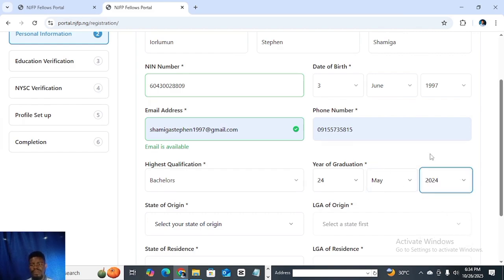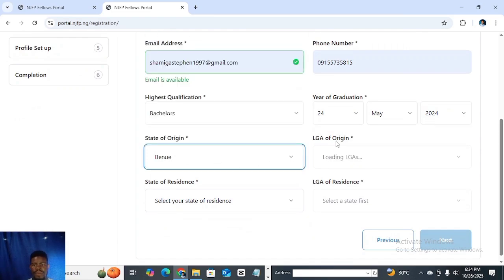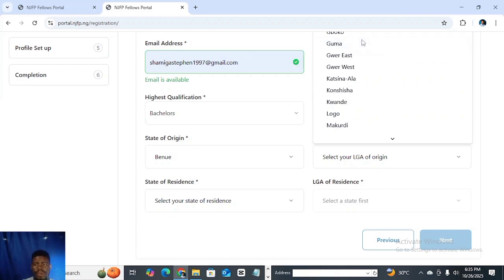So after that, you select your state of origin, your local government of origin. After your local government of origin, you select the state of residence where you are living currently. So for me, my state of origin is Benue. My local government of origin is Buruku.